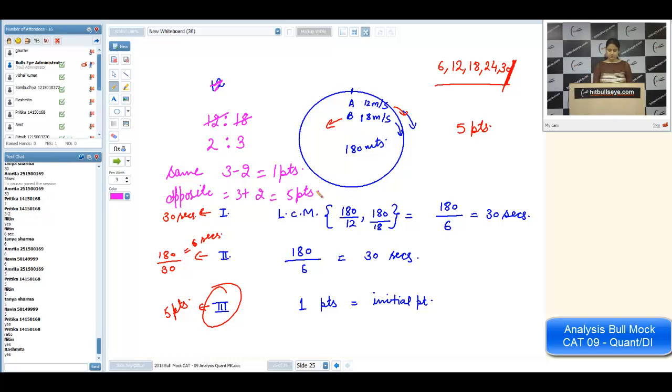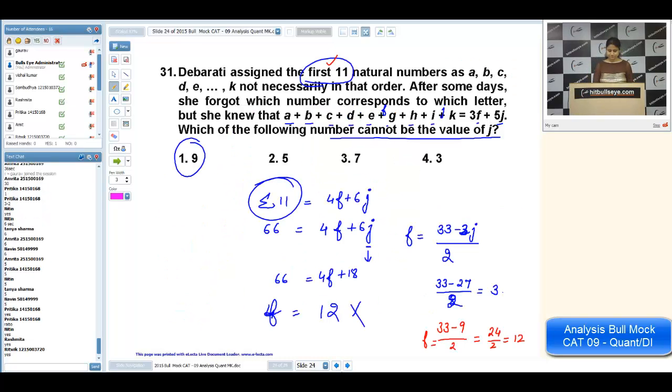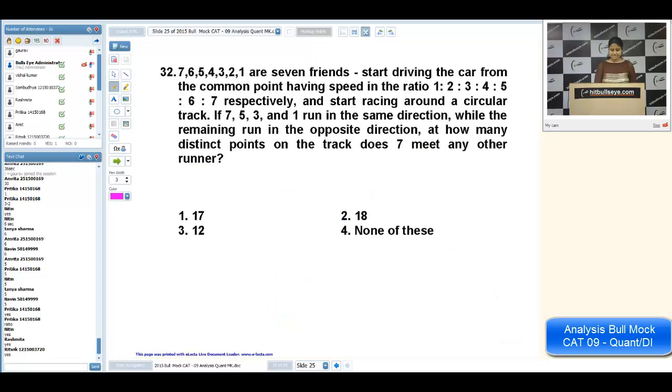Okay. Now come to the question. It says there are 7 friends. Their names are 7, 6, 5, 4, 3, 2, 1. They are going with speeds in the ratio 1:2:3:4:5:6:7. I'm writing P1, I mean player 1, player 2, player 3, 4, 5, 6 and 7.